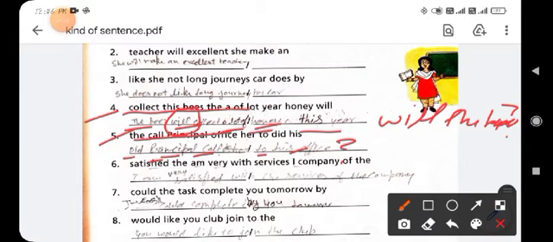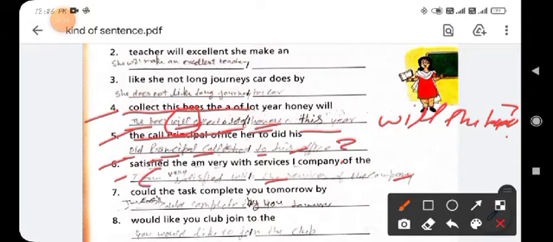Clear? Then it will be: the principal called her to his office. Okay, next is number 6: satisfied, the, am, very, with, service, I, company, of the. So arrange it: I am very satisfied with the service of the company.